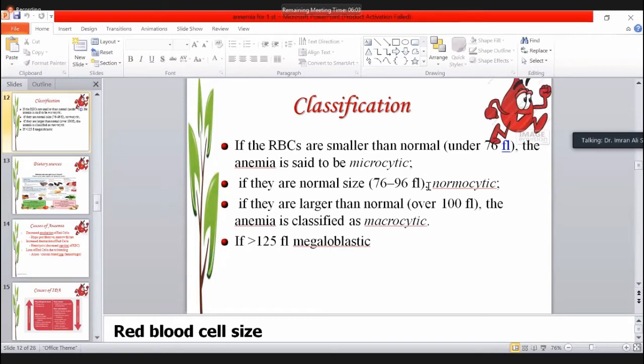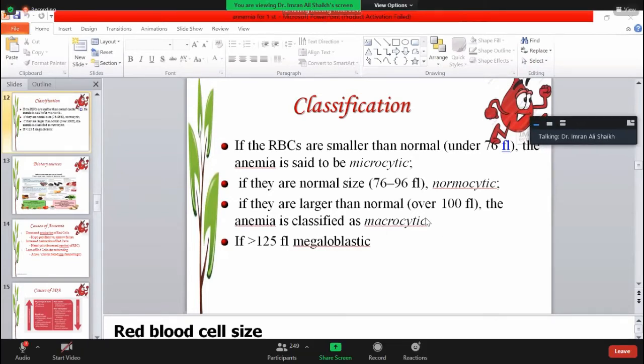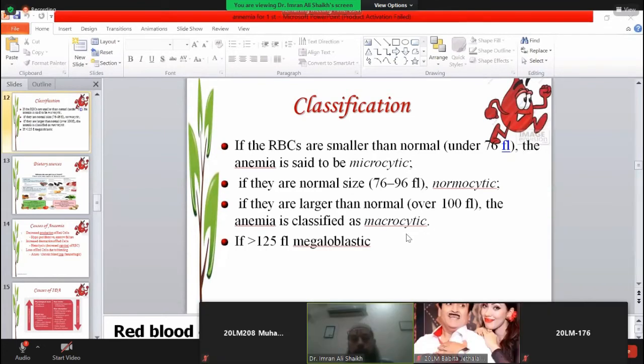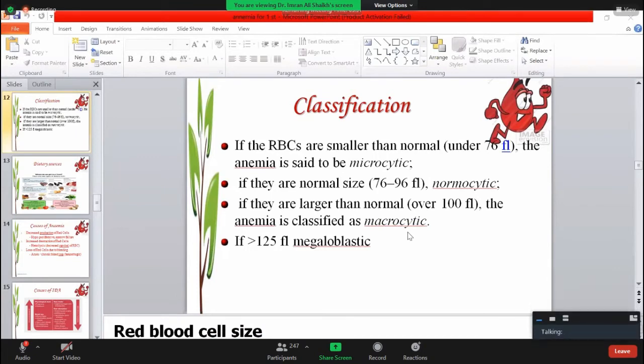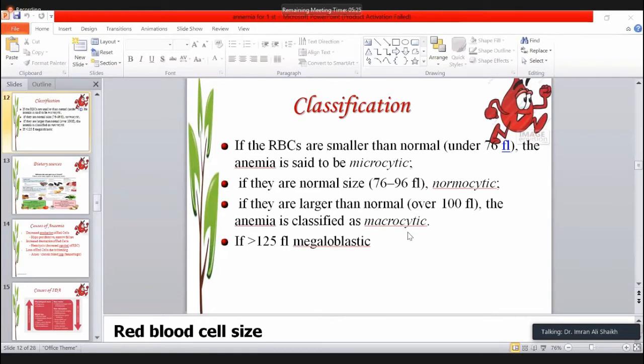And when the MCV is more than 100 fluid ounce, that is the macrocytic. But when the MCV jumps above the 120 or 125, it is the megaloblastic. So very simple. If we classify the anemia according to MCV, we have 4 types of the anemia.